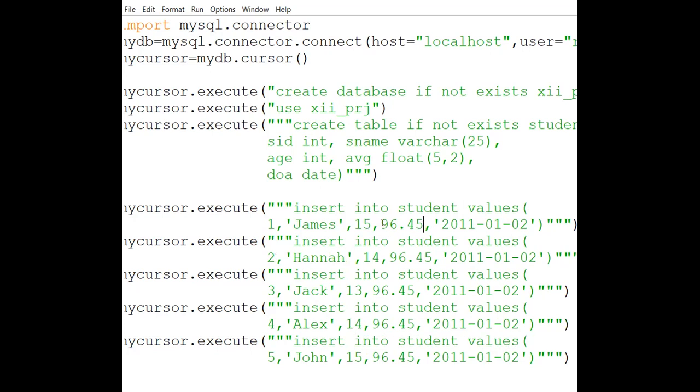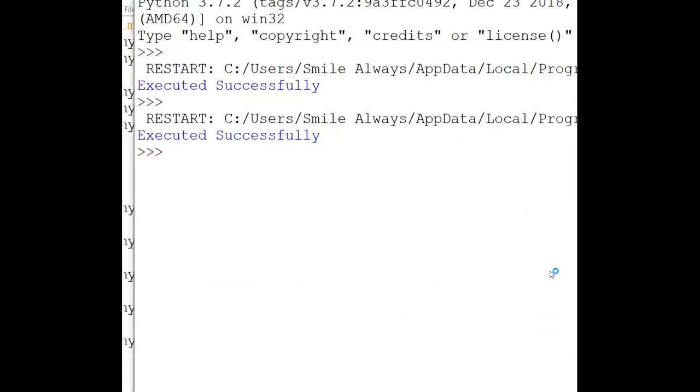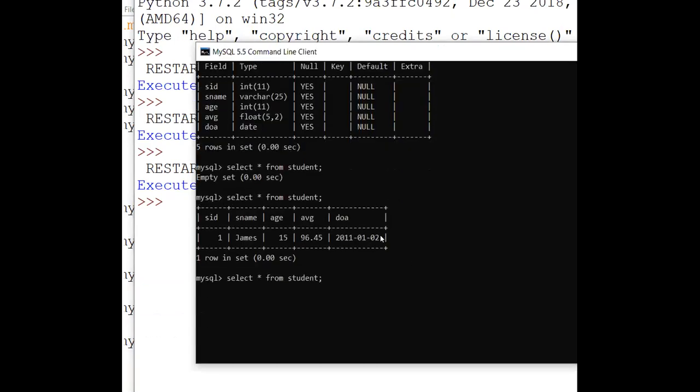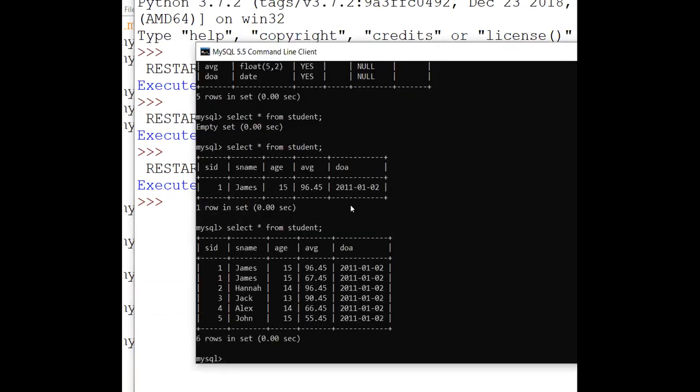Then we can change these values so that suppose if we have to do any query, that time also we will be able to execute and we will be able to understand. 96, then 90, then 66 and then 55. And let the date of admission be the same, suppose. Okay, now I will run this. You will see something different. Let me know what is the difference. Suppose this is what I have executed and then see I'm getting my answer.